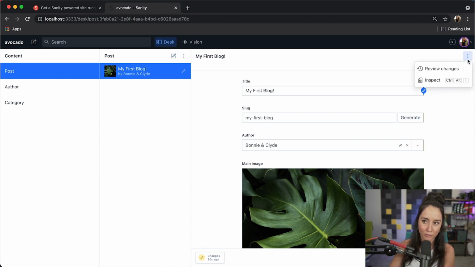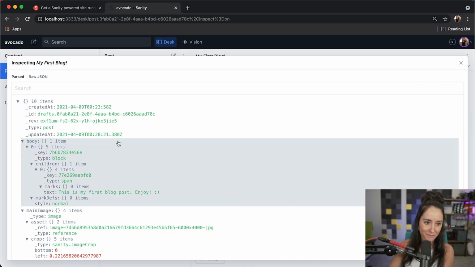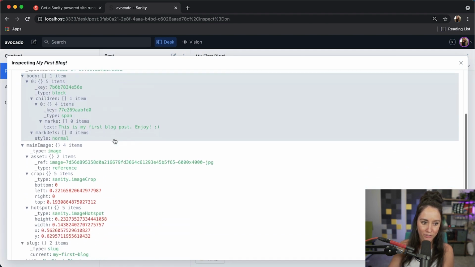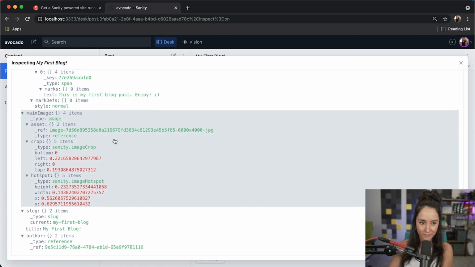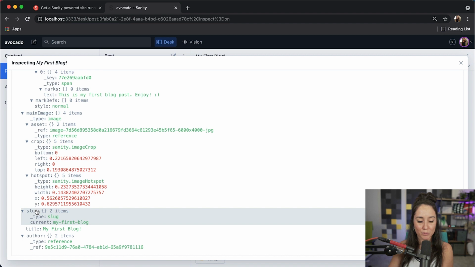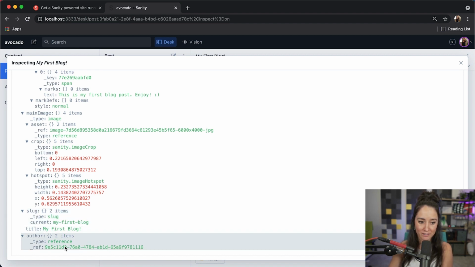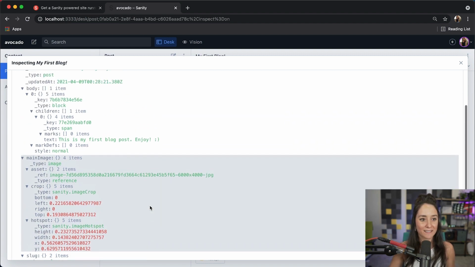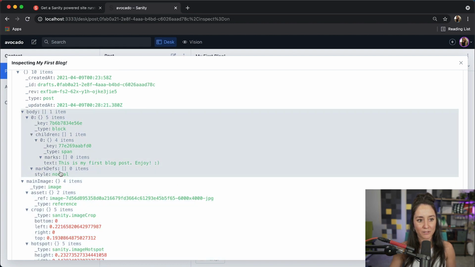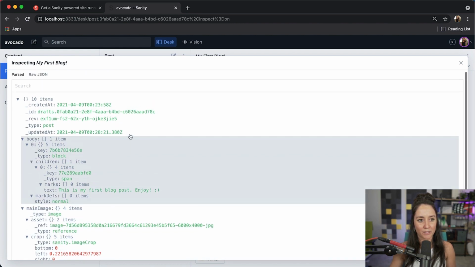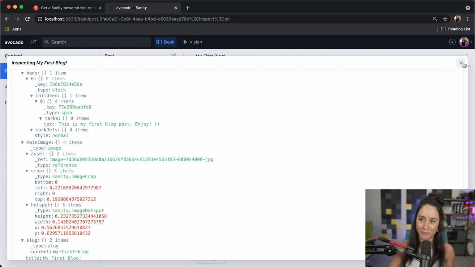So if we click on these little three dots up here and we click on inspect, we'll see all of our data here. And we have all the cropping and the hotspot for the image. So we have the slug, the title, the author reference, and that ID will be the same as the Bonnie and Clyde author. And then we have our block content over here in the body. And yeah, this is where you can find it.